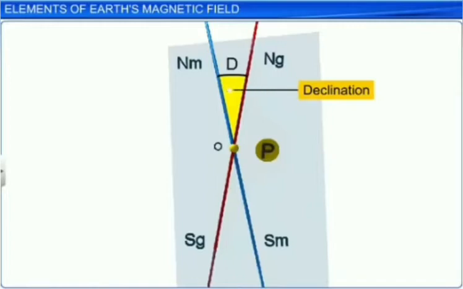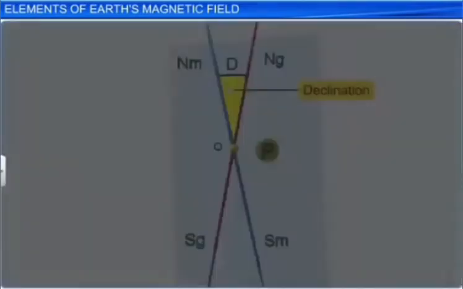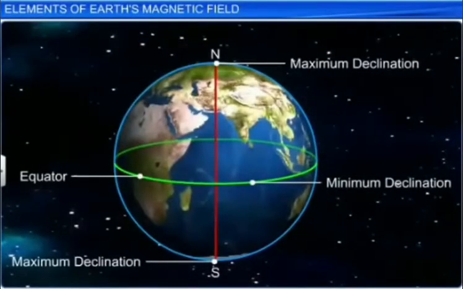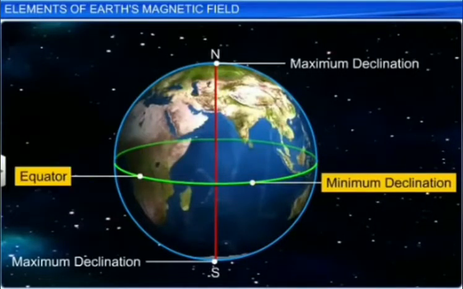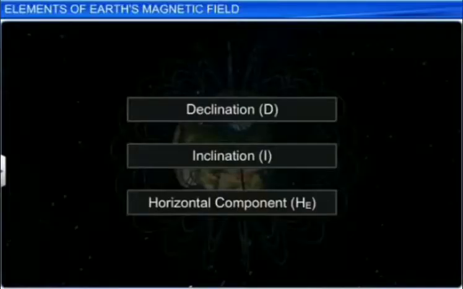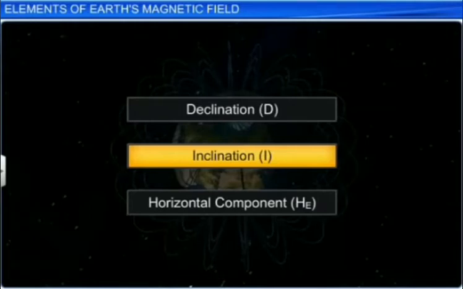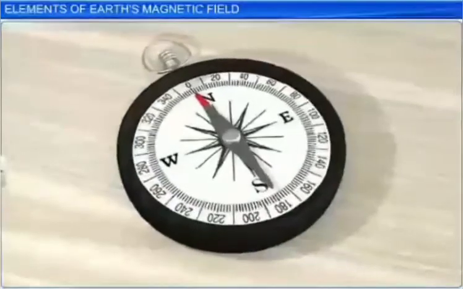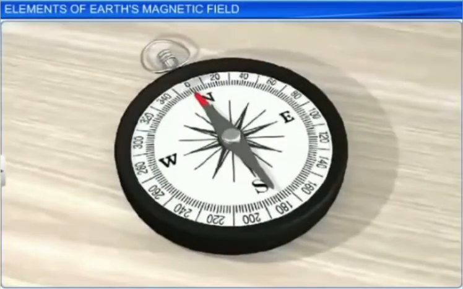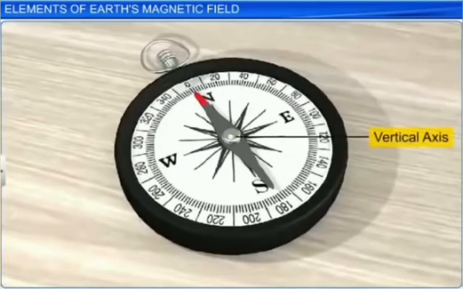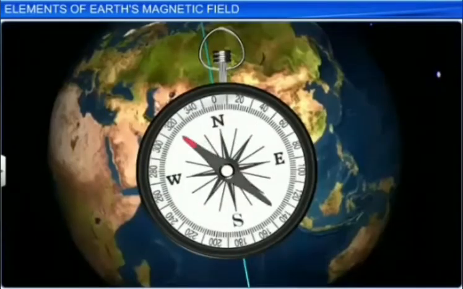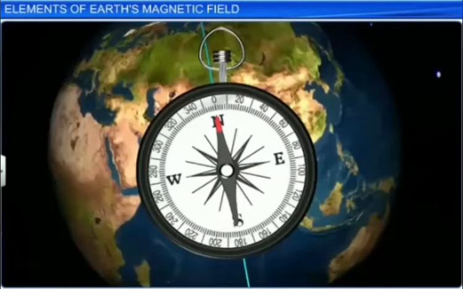Declination changes from place to place on Earth. Declination is minimal at the equator and goes on increasing with latitude. The second element of the Earth's magnetic field is the angle of dip or inclination. A magnetic compass needle is provided with a pivot such that it can rotate freely about a vertical axis. The needle comes to rest when aligned with the magnetic meridian to indicate the magnetic north.